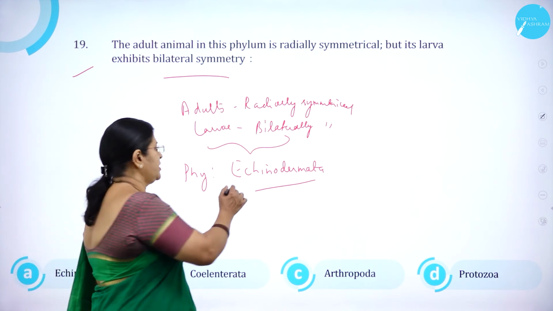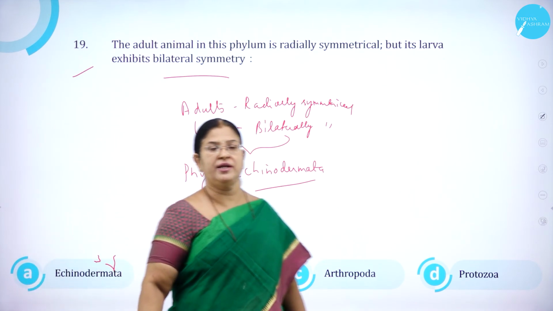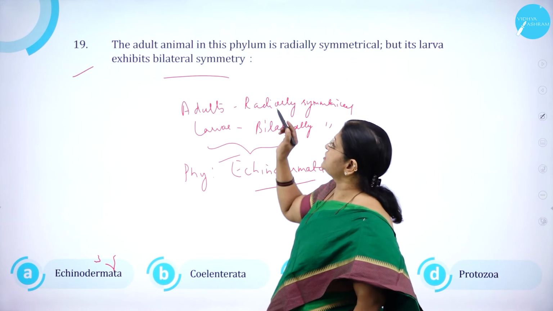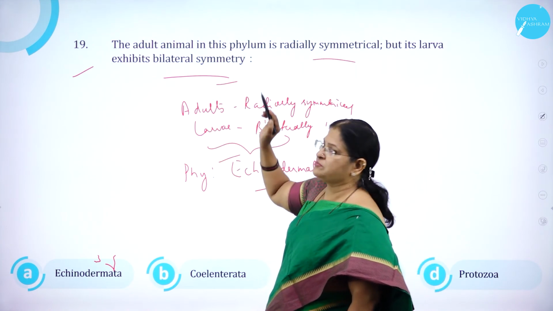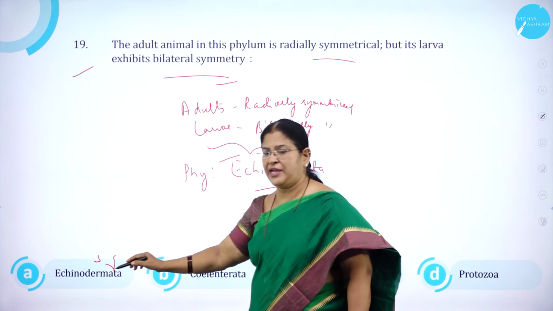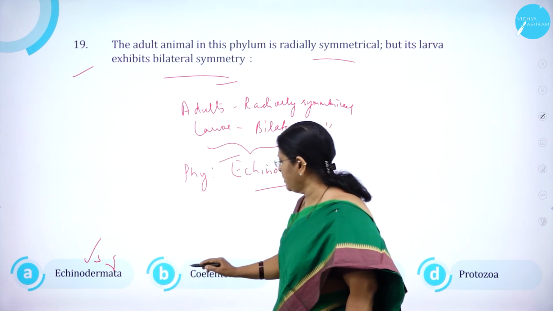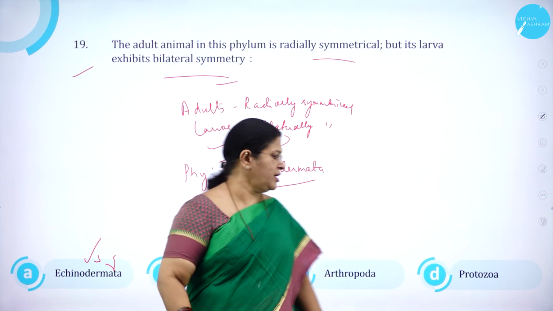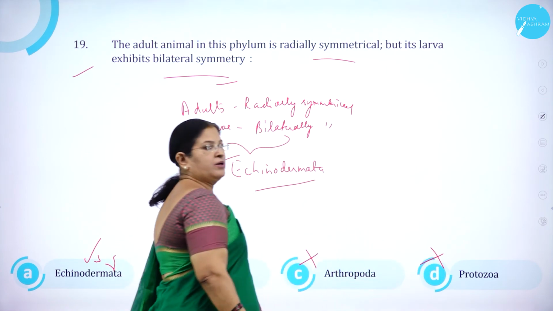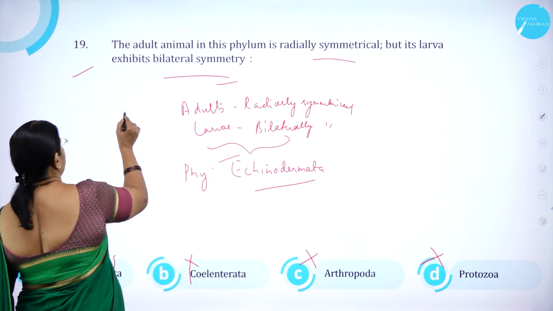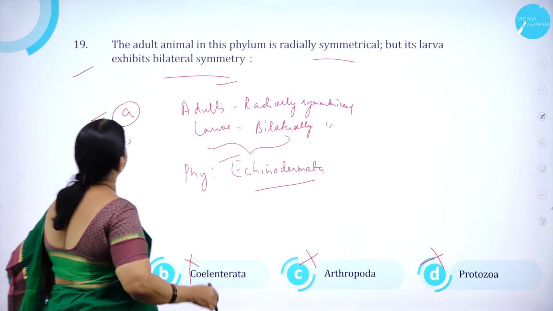So the option is Echinodermata. The phylum which exhibits radial symmetry in adult and bilateral symmetry in larva is phylum Echinodermata. Option A is correct. Option B, Coelenterata, is wrong. Option C, Arthropoda, is wrong. Option D, Protozoa, is wrong. So option A is correct.